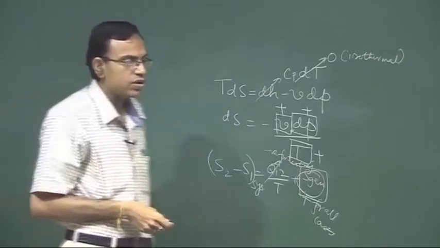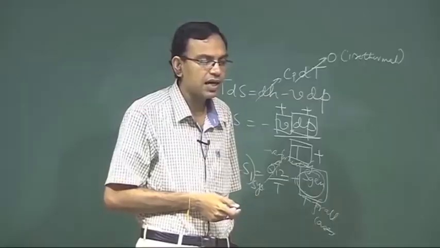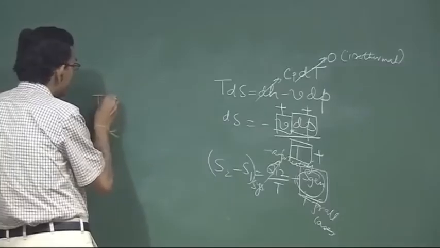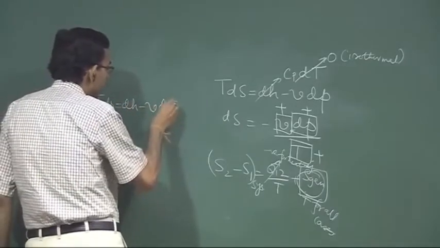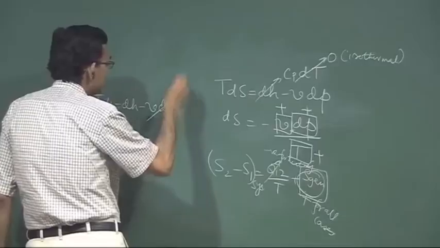So, the question is whether constant pressure lines in the HS diagram have negative slopes. Let us write TdS is equal to dH minus VdP. Constant pressure line means dP is 0.